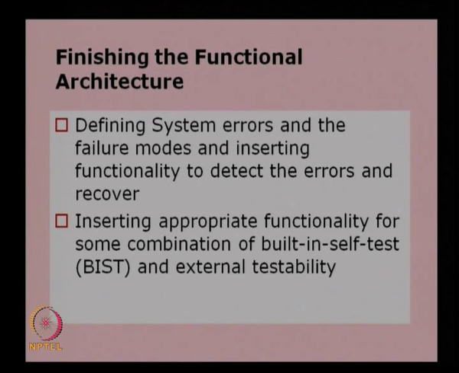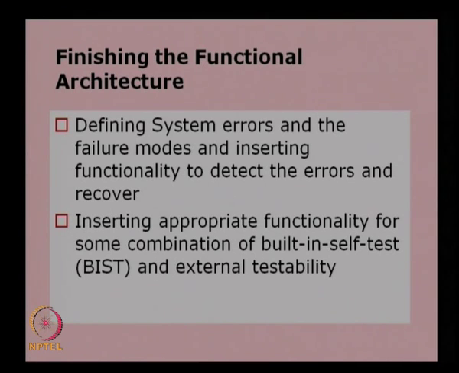So, the functionalities are needed to identify these faults. That is the fault identification functions, and the other one is inserting appropriate functionality for some combination of built-in self-test and external testability.